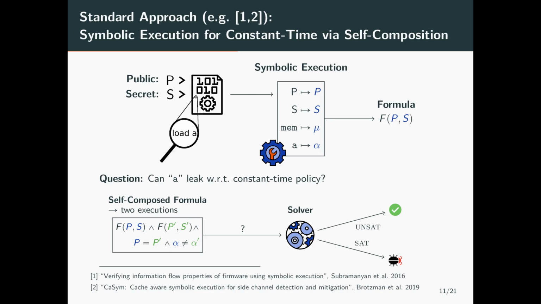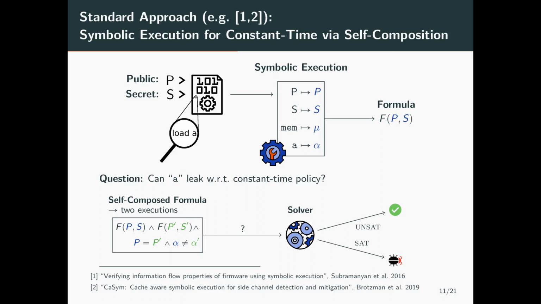The standard approach to adapt symbolic execution for constant time is to use self-composition. So here we have a program with public input and secret input. Symbolic execution consists in executing the program with symbolic inputs instead of concrete ones, and it will map each variable of the program to a formula over these symbolic inputs. For example, here the variable a maps to the symbolic value alpha. Note that because we are analyzing binary code, we also need a special memory variable that maps to a symbolic array mu.